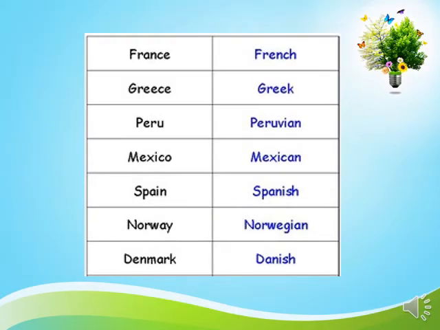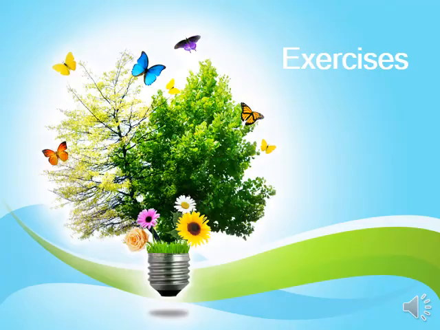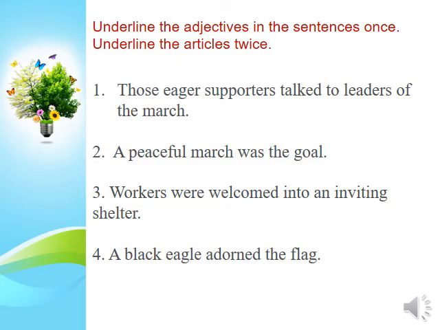These are other examples: here the country, and here the proper adjective. You can see here Mexico and Mexican, Spain and Spanish. Underline the adjectives in the sentences once and underline the articles twice. So in this exercise we're going to do this.